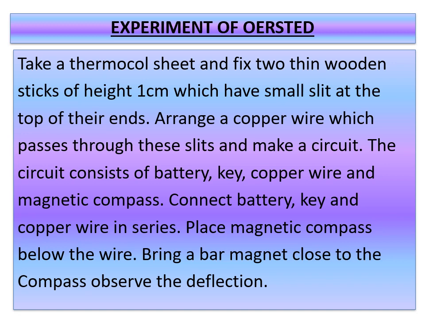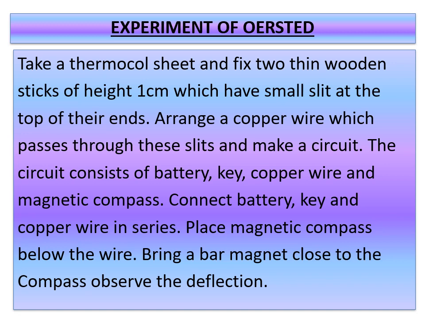And one more thing you have to take is a magnetic compass, because we are studying the magnetic effect of current in this activity which was given by Ørsted. Next, connect a battery, key and a copper wire in series. We know how to connect in series. Already we have done it in our electricity lesson.